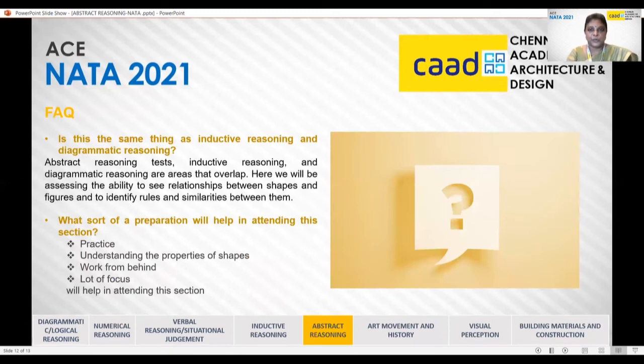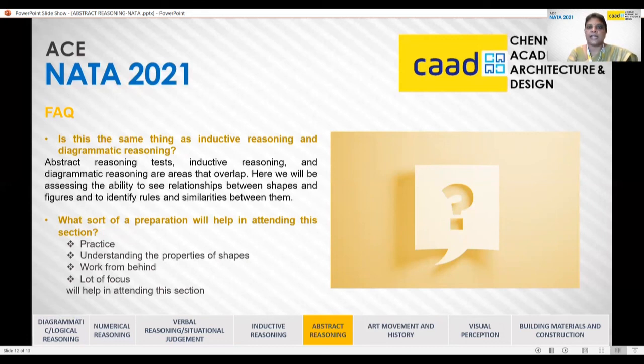Yes, let us move to the FAQs. Normally, students have one common doubt: that the topics like inductive reasoning, diagrammatic reasoning, and abstract reasoning are almost the same.